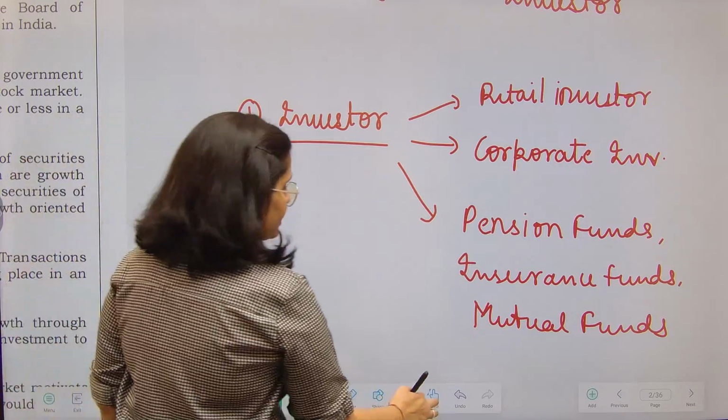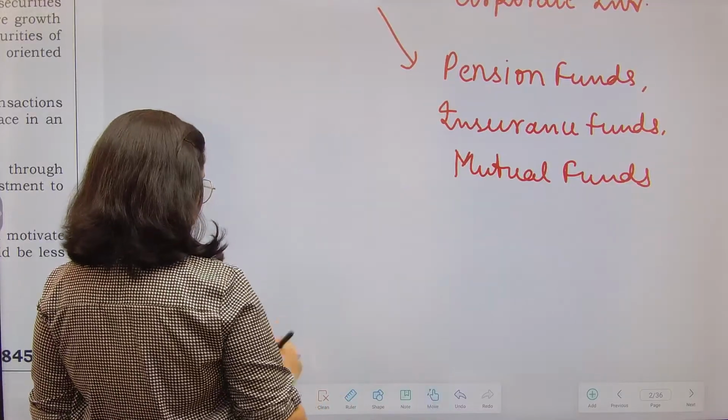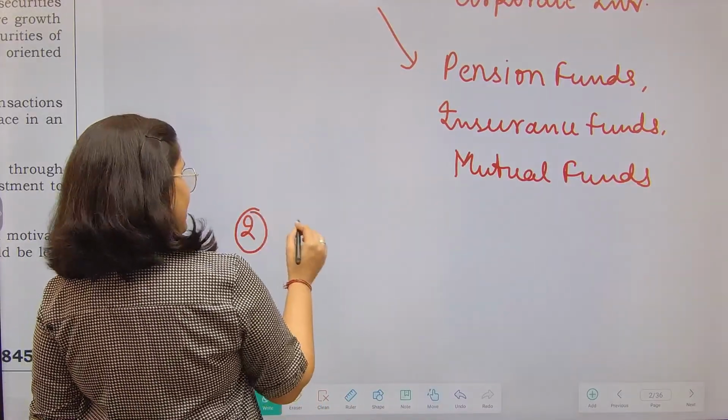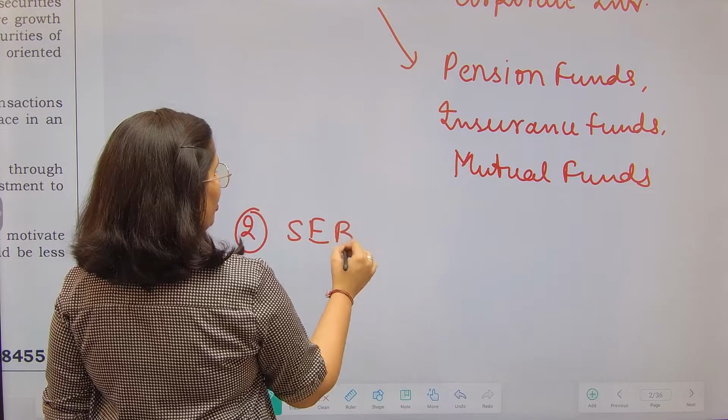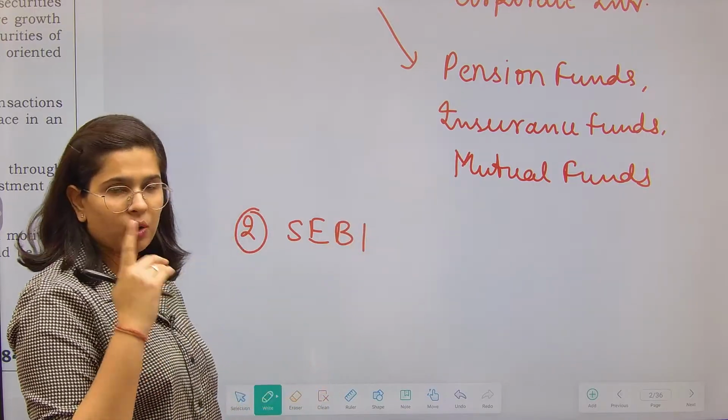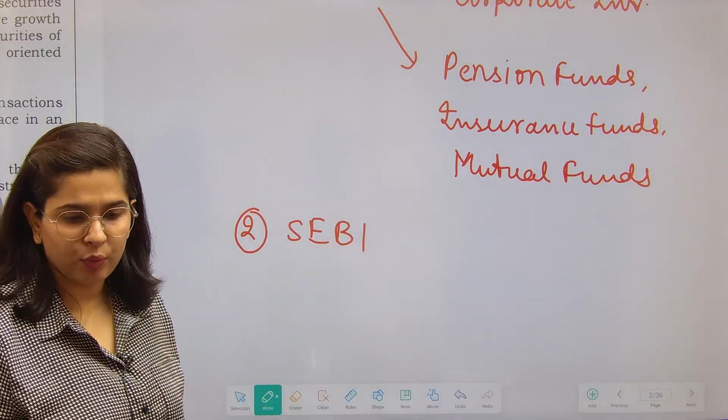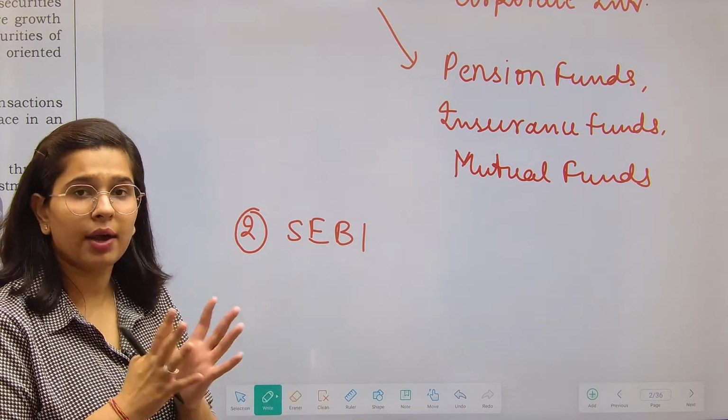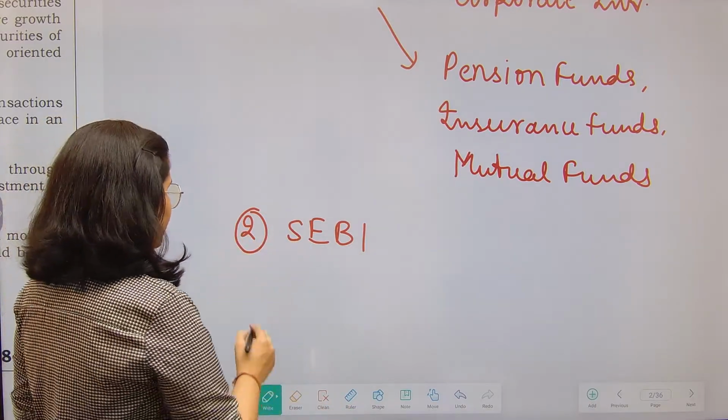Apart from that, the second main constituent, we have SEBI. SEBI obviously regulates the stock market as a whole. Primary and secondary market both are part of your stock market. So SEBI is the regulator.